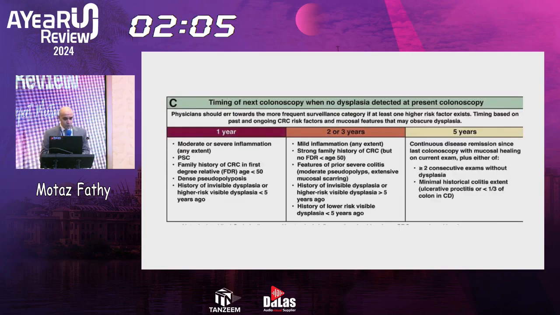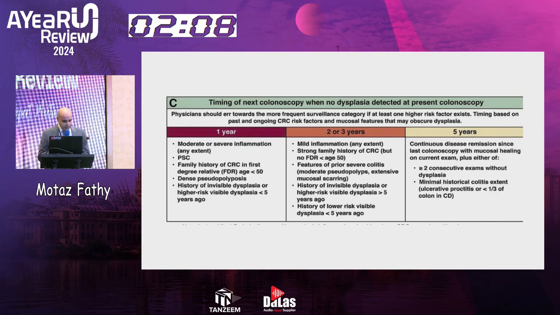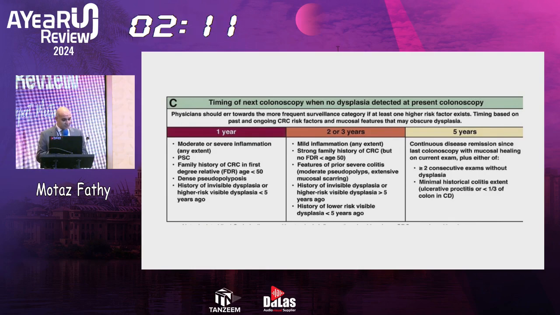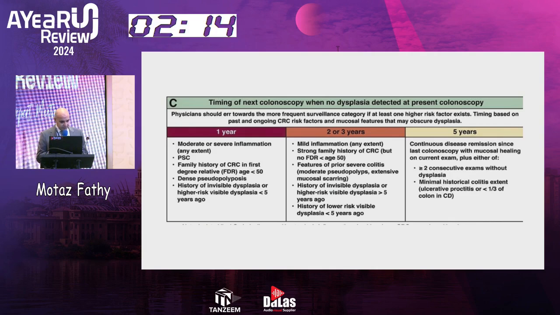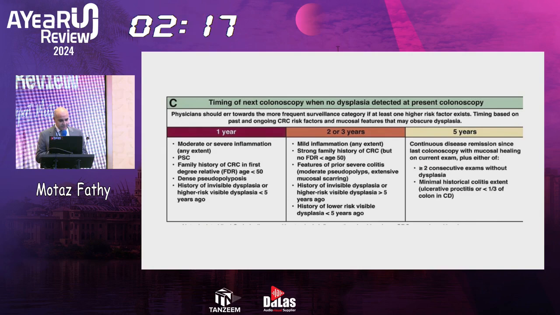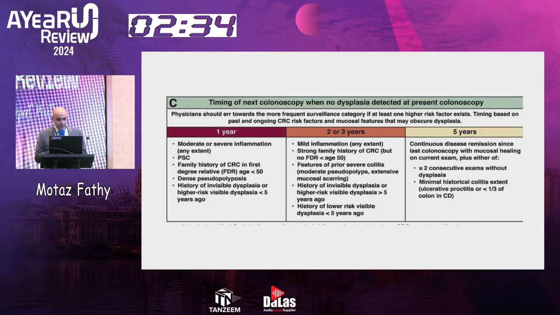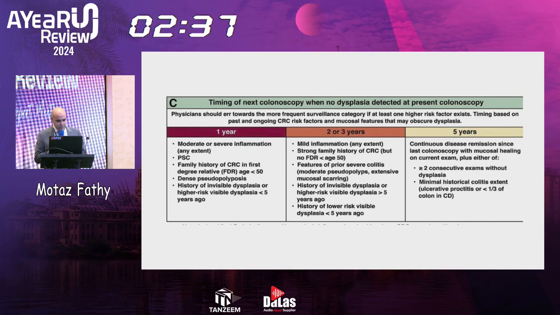And these are the timings of when to do colonoscopy. It's also very important. We do it after 1 year if moderate to severe inflammation, patient with PSC as I mentioned, or family history of CRC. We do it every 2 to 3 years with mild inflammation, strong family history of CRC with a first-degree relative, I mean age less than 50, features of prior severe colitis, or history of invisible dysplasia. And we do it every 5 years with continuous disease remission since the last colonoscopy with mucosal healing on the current examination, plus either more than 2 consecutive exams without dysplasia, or minimal historical colitis extending less than one third of the colon.